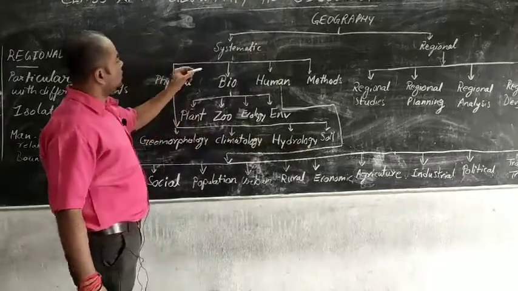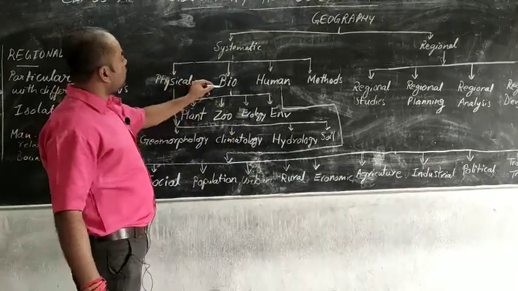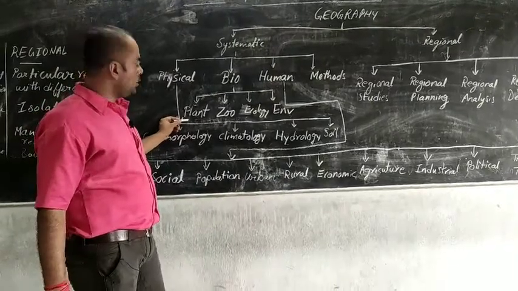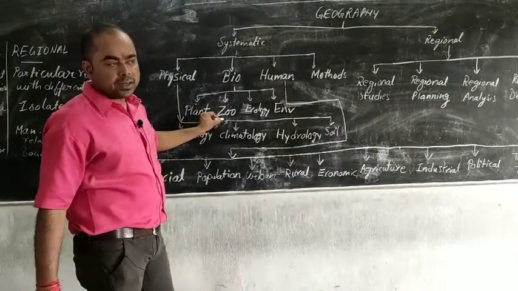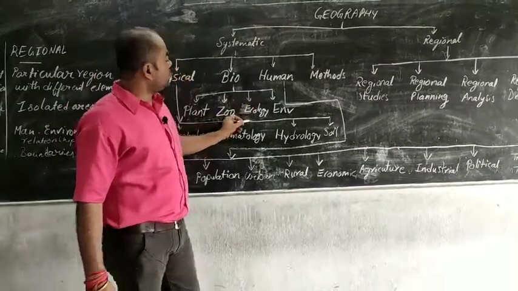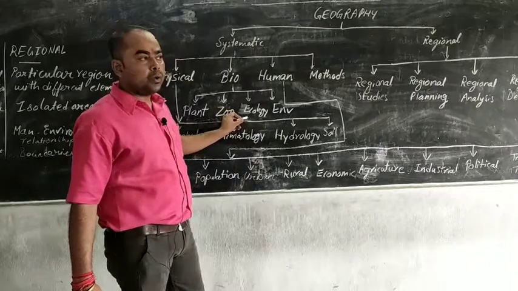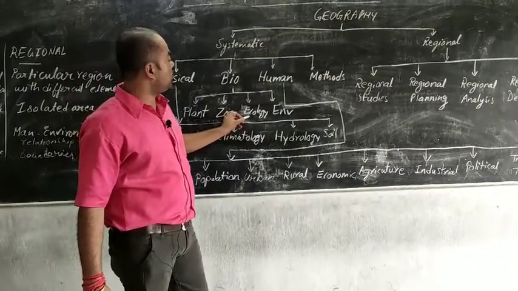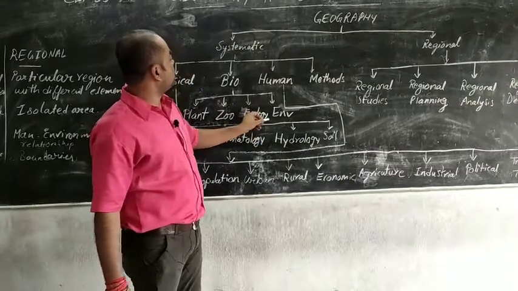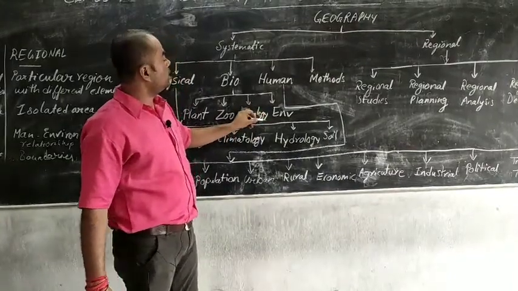Next is biogeography. Biogeography deals with plants, flora and fauna, spread over the world. Zoogeography deals with the different types of animals present on the earth. It deals with ecology, that means the ecology of humans, how human beings adapt themselves to a habitat. Next, it deals with the environmental relationship of human beings.